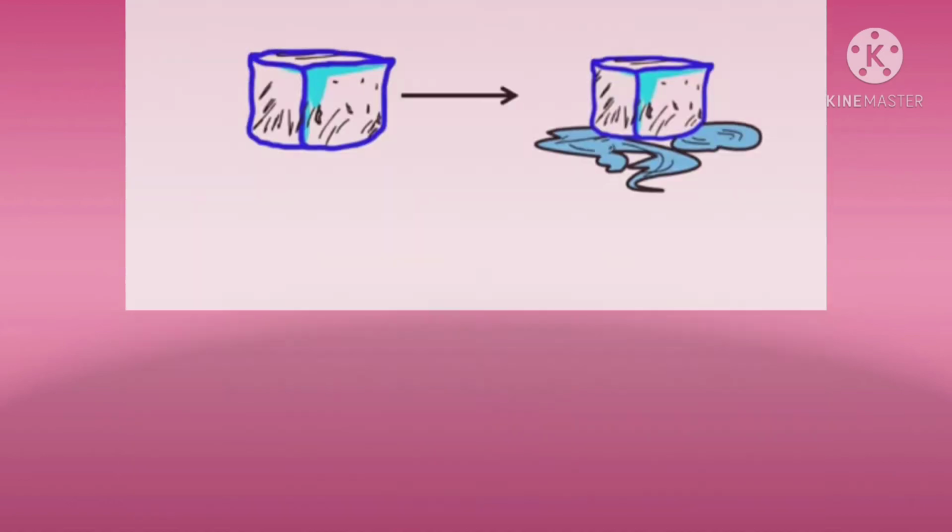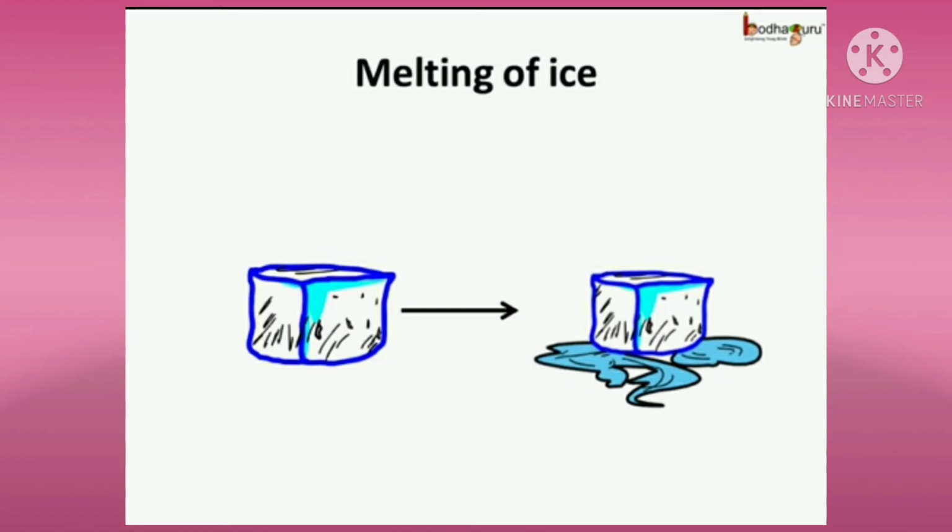When the solid turns into the liquid, then it is known as melting. Then do one thing, take out that tray from the refrigerator. For some time, keep it outside. Then you will notice that solid ice has converted into the liquid, right? In the water form. That is known as melting.